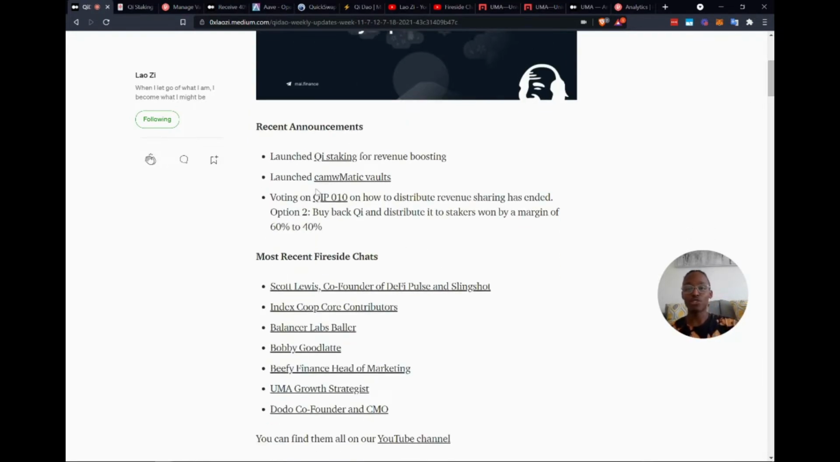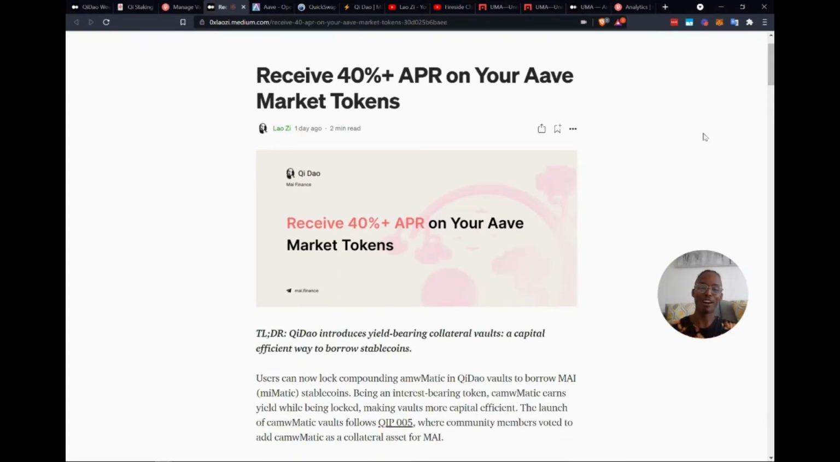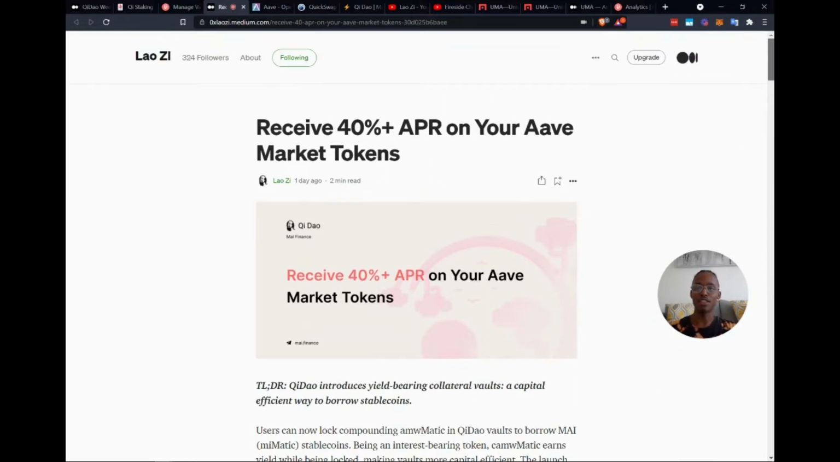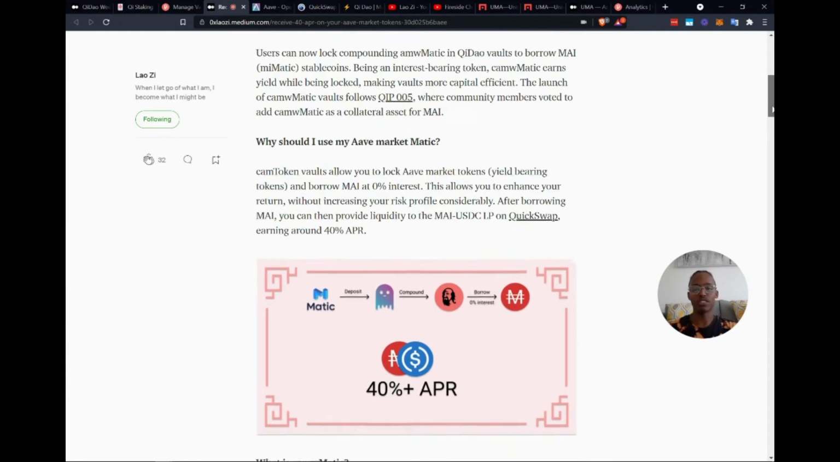So what's next? Launched camWMatic Vaults. Okay, cool. So these are compound Aave market wrapped Matic tokens. As you can see on the Medium article, you can receive 40% APR on your Aave market tokens. So what does all this really mean?